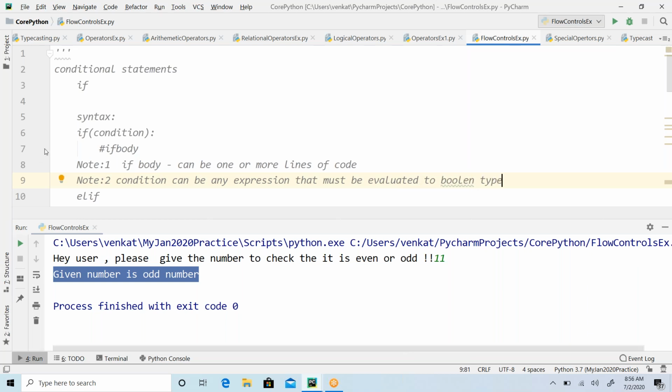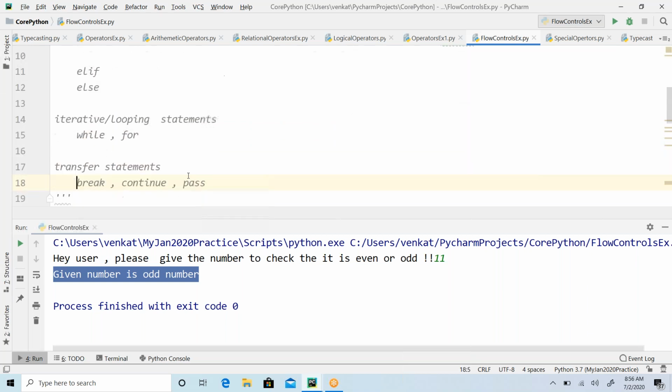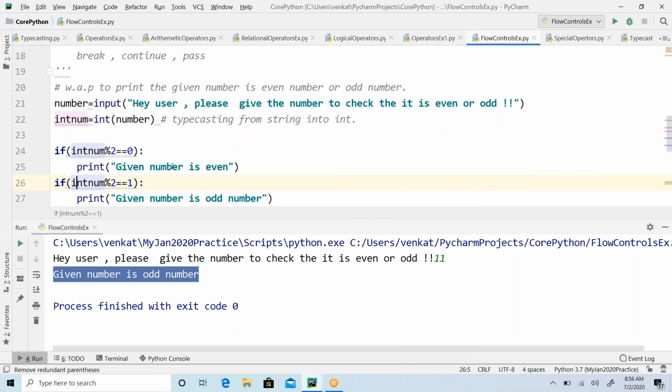So here the condition must be a Boolean type, guys. The expression can be any expression, but it should evaluate to either true or false. That is the whole summary here.